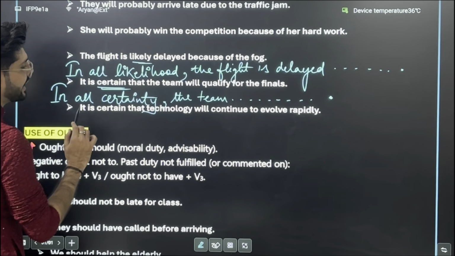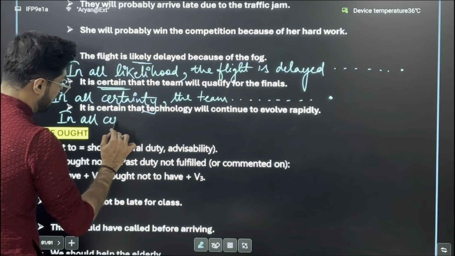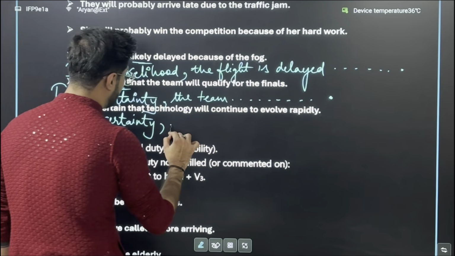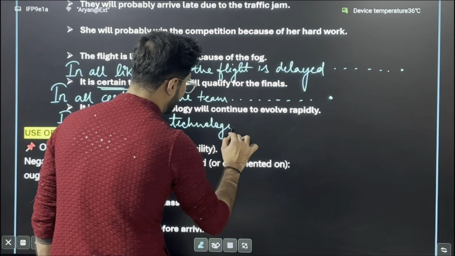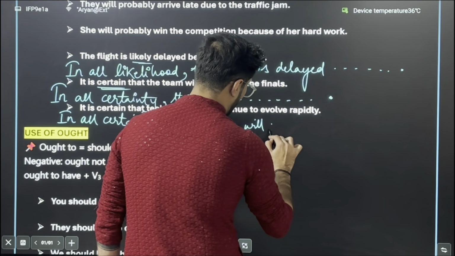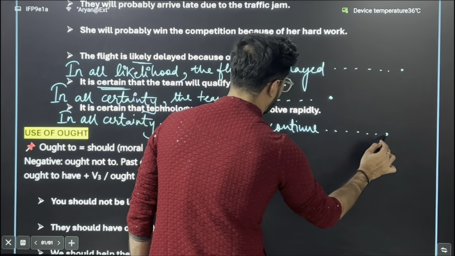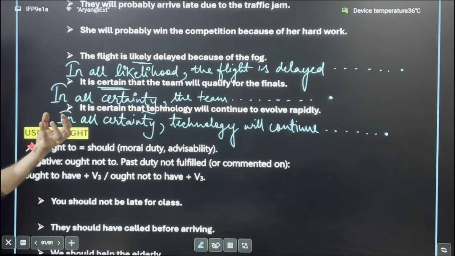It is certain that technology will continue to evolve rapidly. So again, in all certainty, comma, technology will continue to evolve rapidly, full stop. That is how you have to make your structure. I hope that is clear to you.